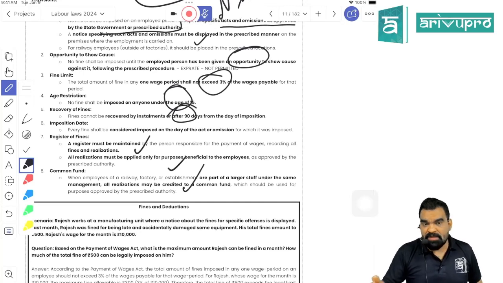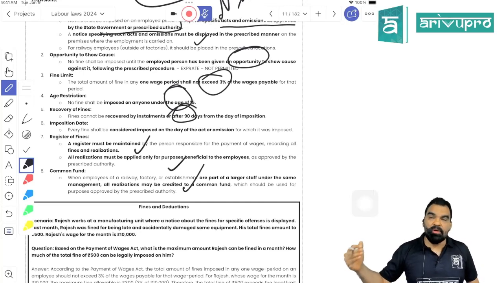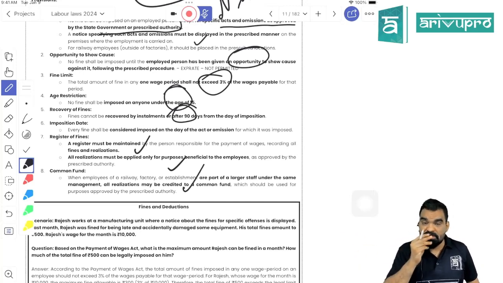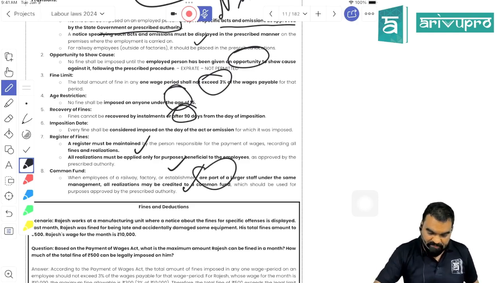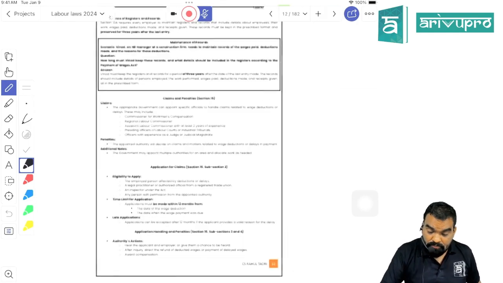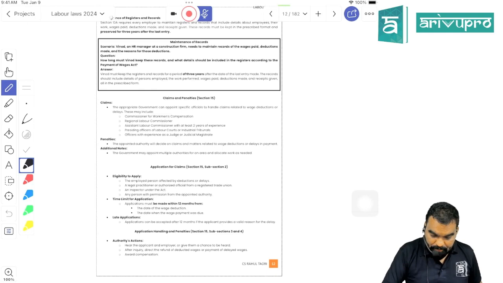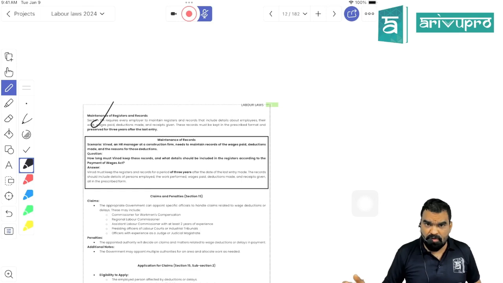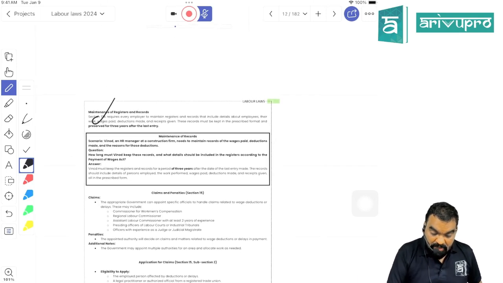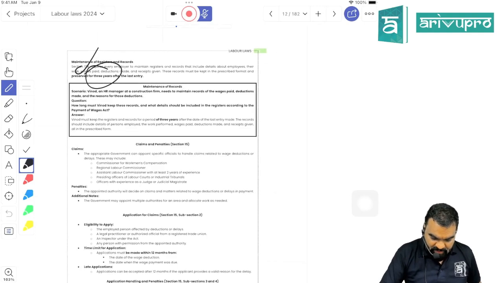And whatever fine that has been collected would be transferred to a common employee welfare fund, and it is going to be spent on employees' welfare. It cannot be used by the employer for its own activities or business activities. It needs to be transferred to a common fund, and it is going to be spent on welfare of the employee. Every employer has to maintain proper records of payment of wages, point number one, and imposition of fines. Two records have to be maintained under this act, and that needs to be preserved for a minimum period of 3 years. Okay.